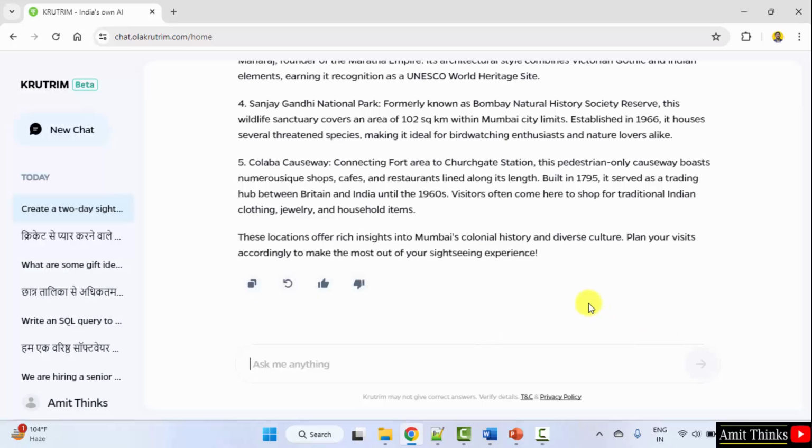In this way, guys, you can easily plan your visit, generate vacation plans using Krutrim. If you add the number of days also, and specific keywords like historical places, then the answer would be customized and the suggestions would be useful.